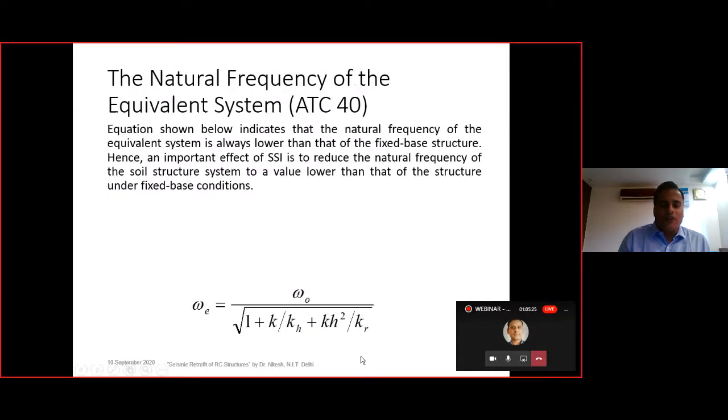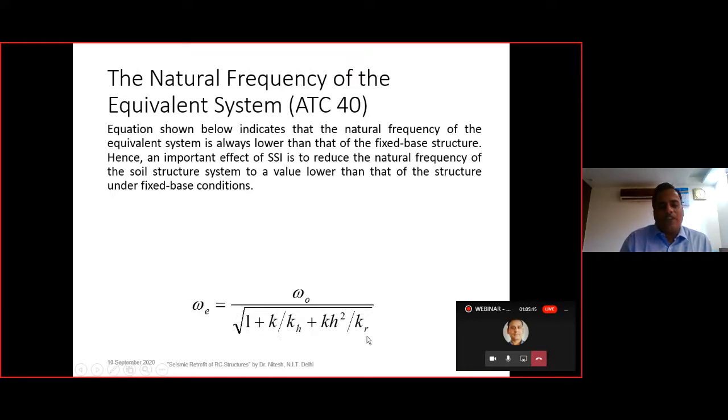There are some modifications, that is omega naught is your fixed base frequency of the structure, and omega e is your effective natural frequency of the structure when considering the SSI, that is soil structure interaction. So this is the special study. One who is interested can go deep into it.